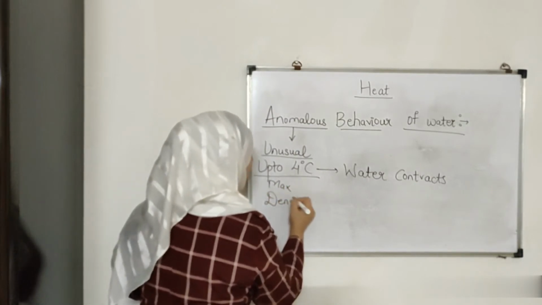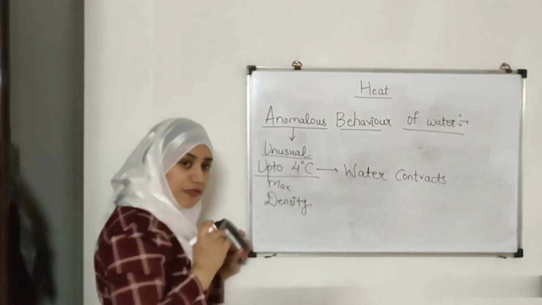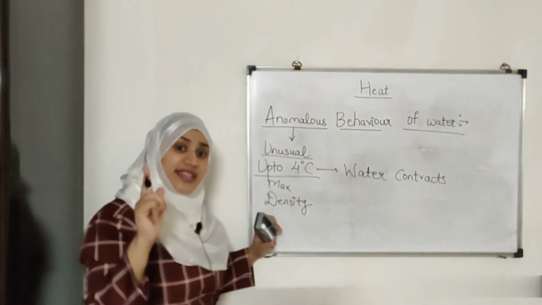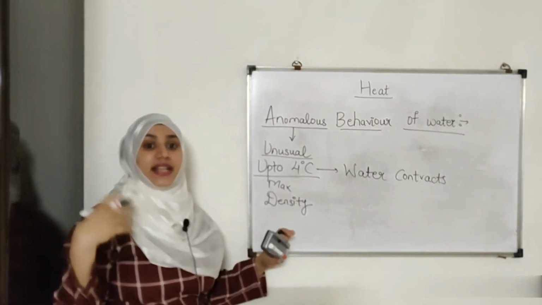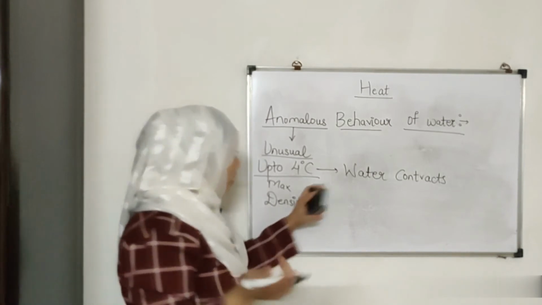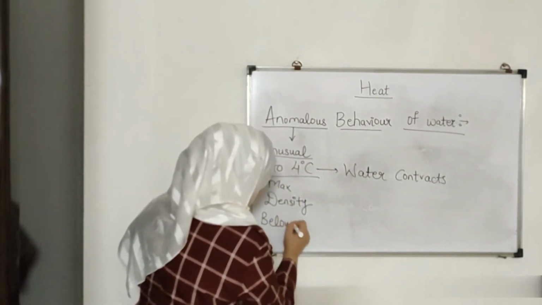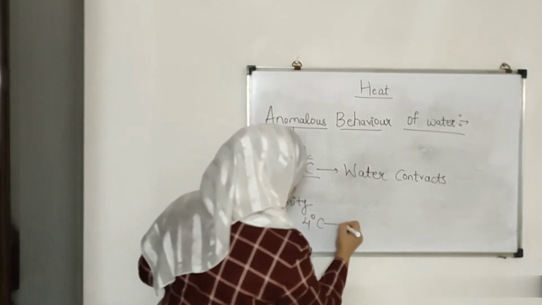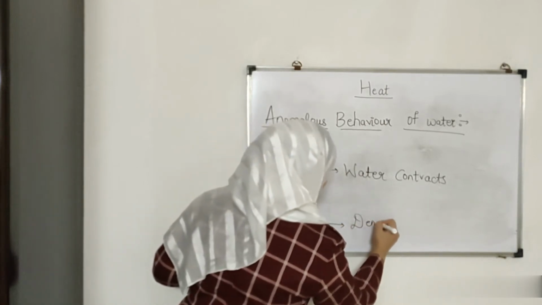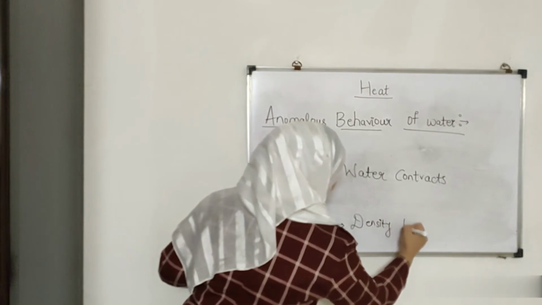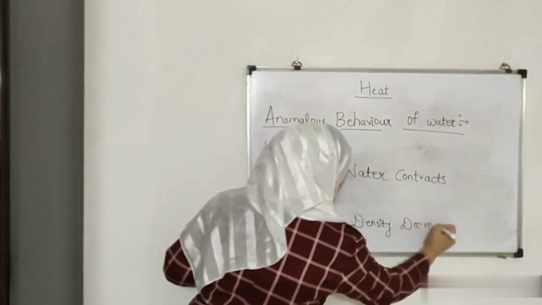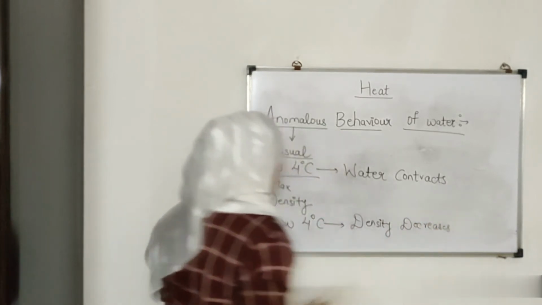But when I lower the temperature below 4 degrees Celsius, instead of contracting, it expands. On expansion, below 4 degrees Celsius, the density decreases. Okay? So this is the unusual behavior of water.